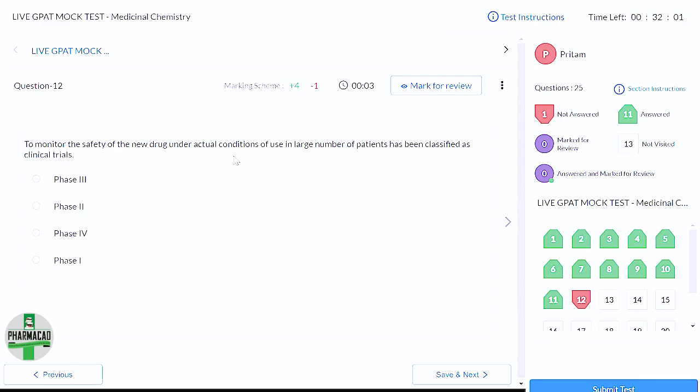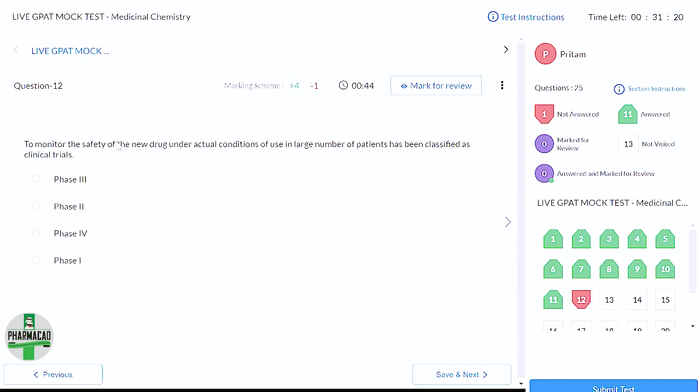To monitor the safety of the new drug under actual conditions of use in a large number of patients has been classified as clinical trials. Which phase? I had explained this in the last question. Here, which phase will it be? Phase 4. Phase 4, right? So which word is making me think about phase 4? Actual conditions of use. So that is like in the real world, this is being used. And here it's always about safety, to monitor the safety.